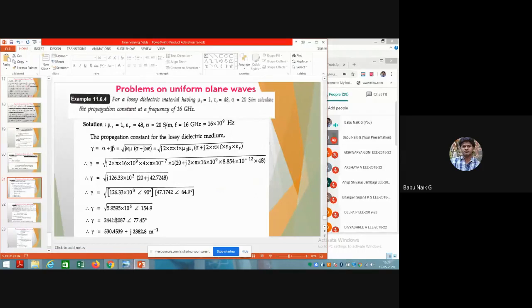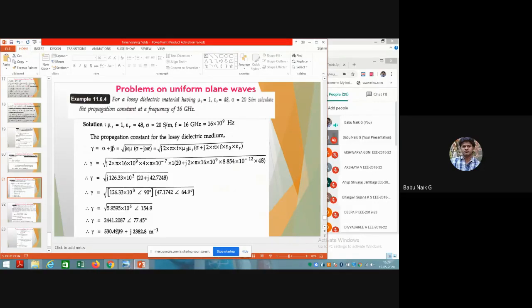Okay, so we get both angles, and now you can calculate what the propagation constant will be, having both real function and then imaginary function. The real part we get is 530.4539 plus j into 238.2.8 per meter.